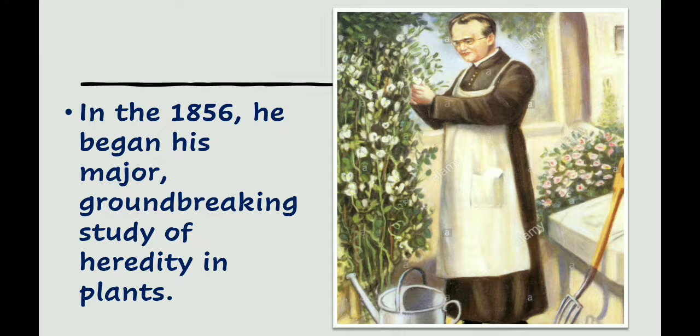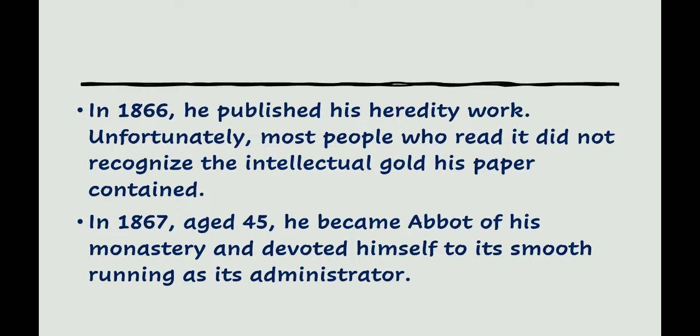In the year 1856, he began his major groundbreaking study of heredity in plants. We see in the photo. In the year 1866, he published his heredity work, but unfortunately, most people who read it did not recognize the intellectual gold his paper contained. In the year 1867, at the age of 45, he became abbot of his monastery and devoted himself to its smooth running as its administrator.